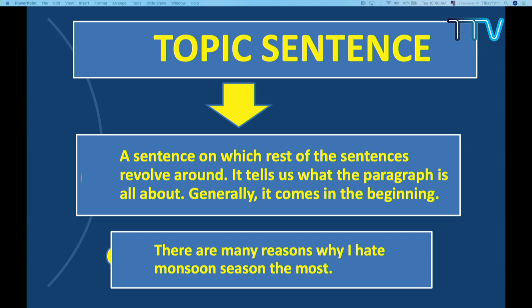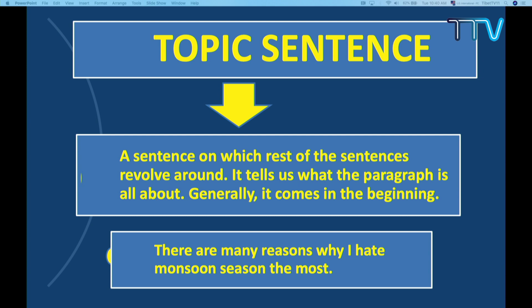What is a topic sentence? A topic sentence is a sentence on which the rest of the sentences in a paragraph revolve around. So that means the central idea. It tells us what the paragraph is all about.